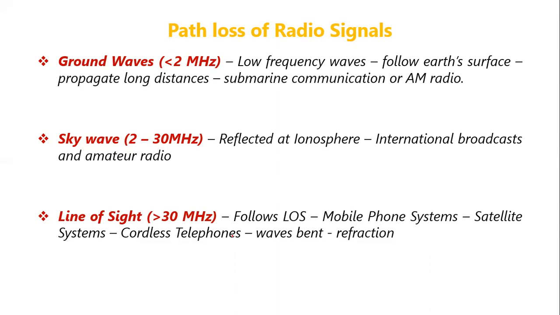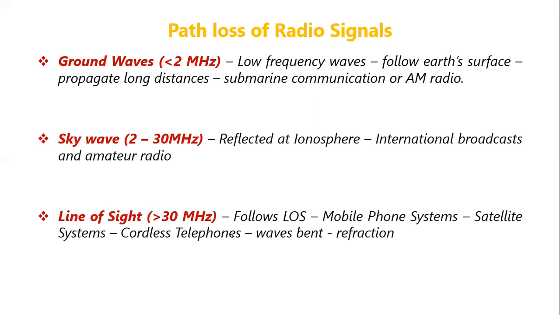The emitted waves from these devices will follow a line of sight. That is, if there is a line of sight, then these devices will work properly, like mobile phones, satellite systems, or cordless telephones. Okay, so this is about path loss of radio signals.